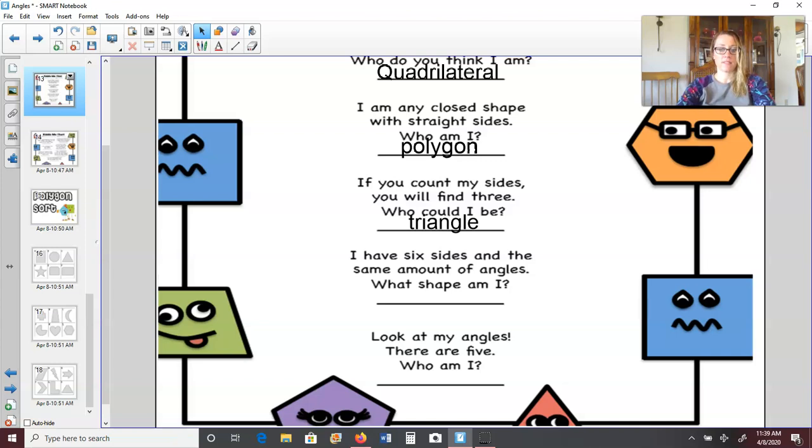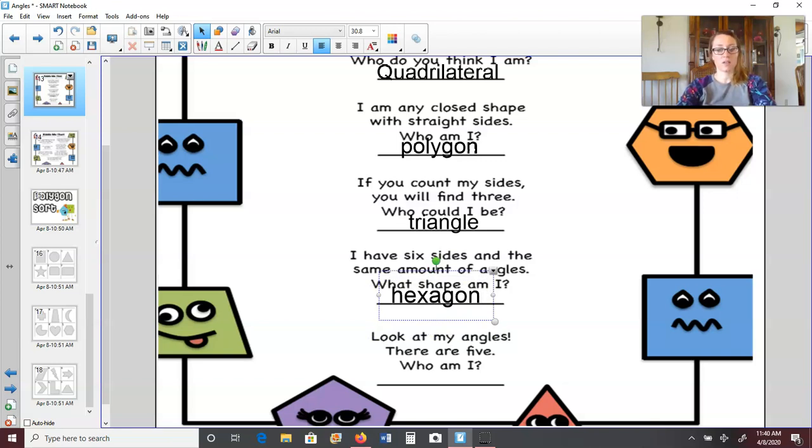All right, I have 6 sides and the same amount of angles. What shape am I? Remember that hint I told you, 6. Think of the X in 6, just like the X in the name of this shape. Hexagon is correct, if that's what you were thinking. A hexagon has 6 sides and 6 angles.